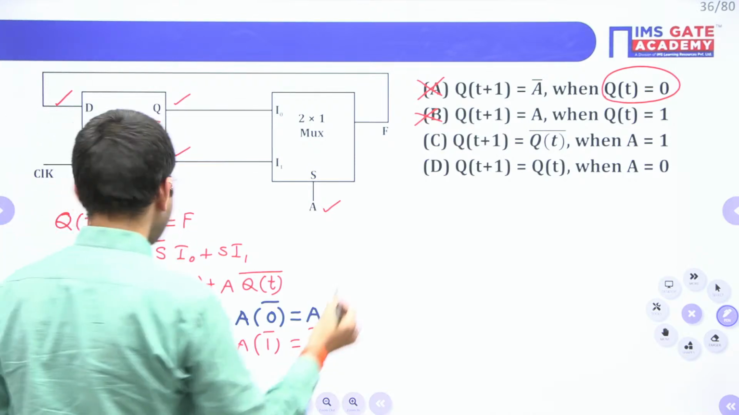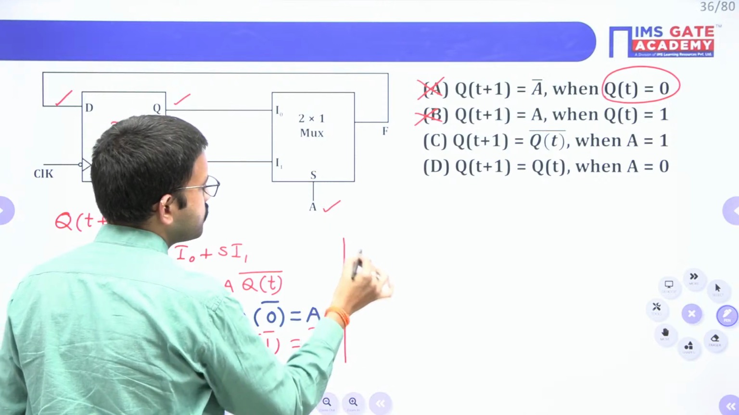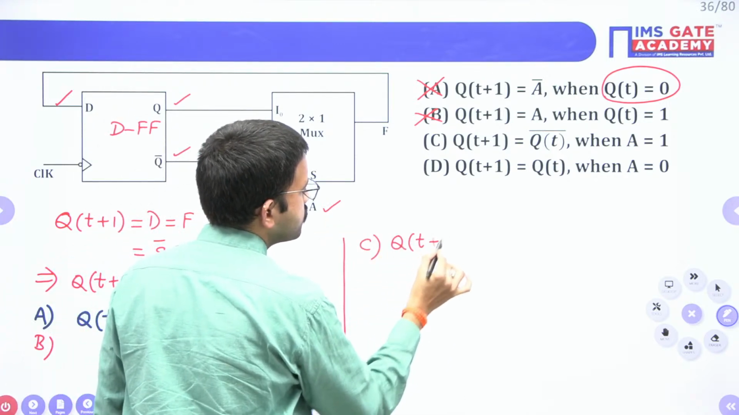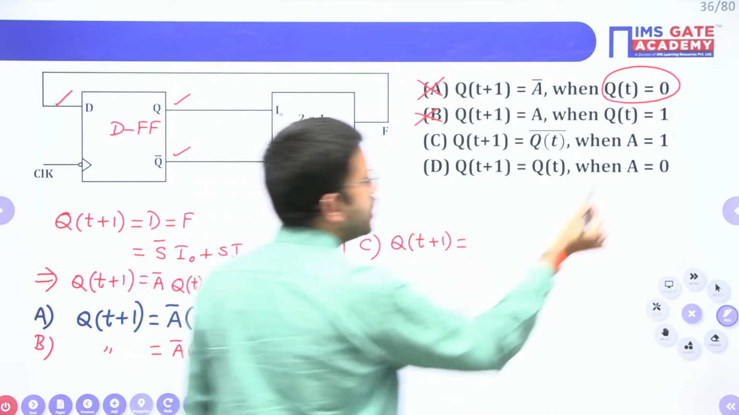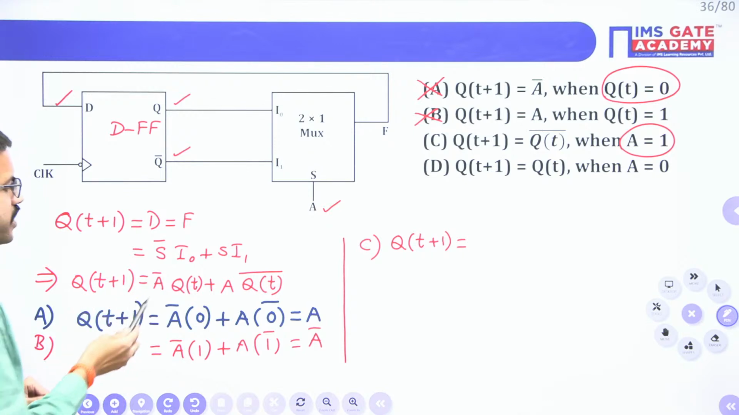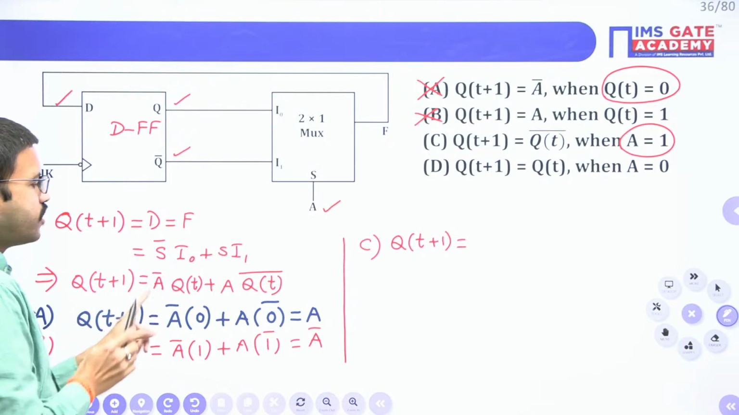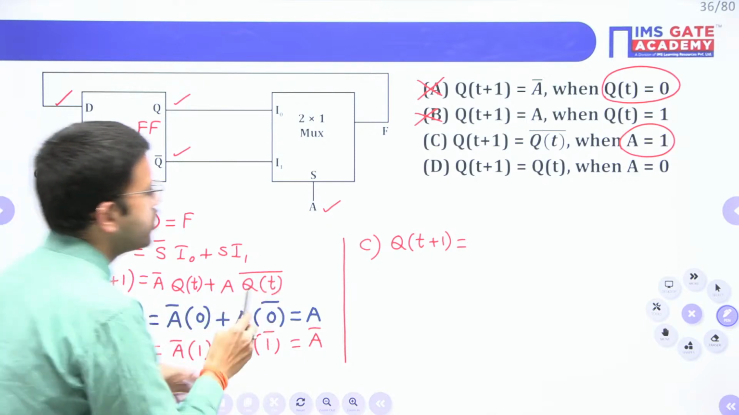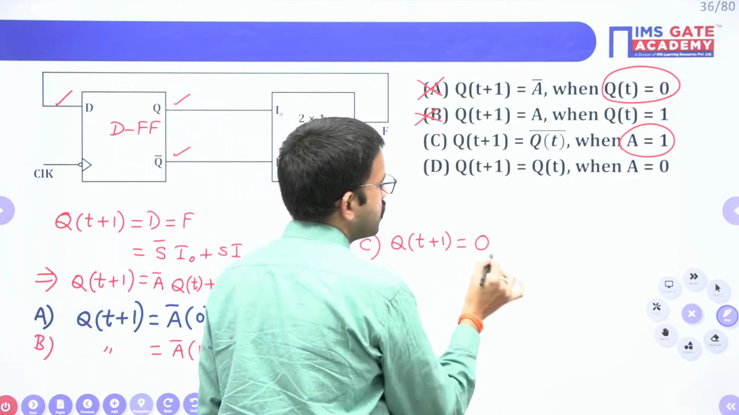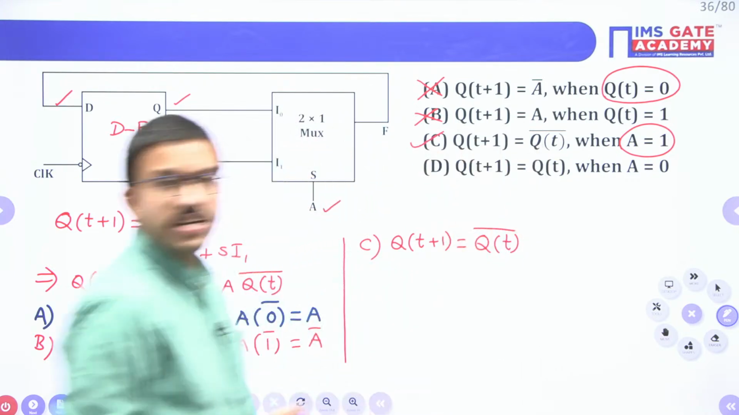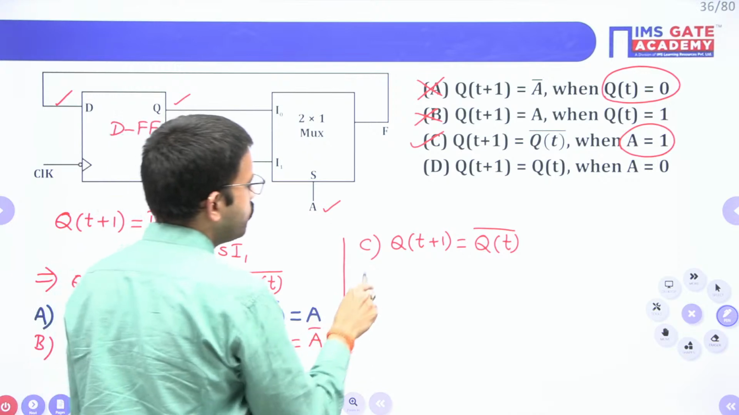Now go for option C. Q of t plus 1 equal to. In this case they have mentioned A equal to 1. Just substitute here. A equal to 1 means 1 bar is 0, so this term becomes 0. You are having A value 1, so you get Q of t bar. Whatever they have mentioned, it is correct. Now go for the last option.